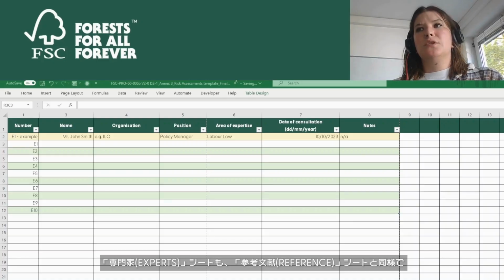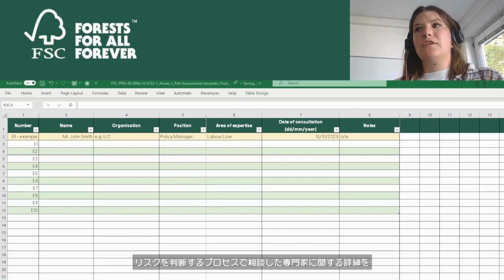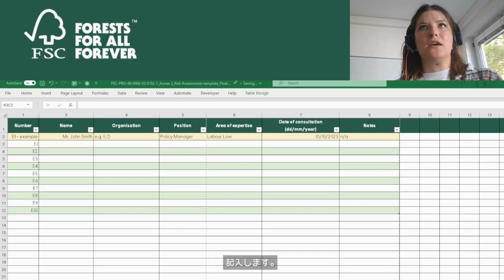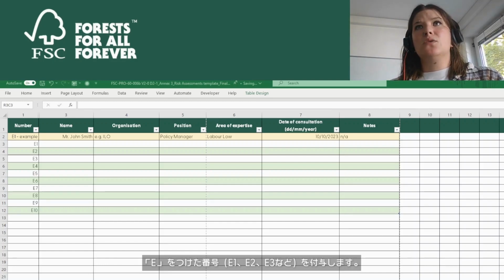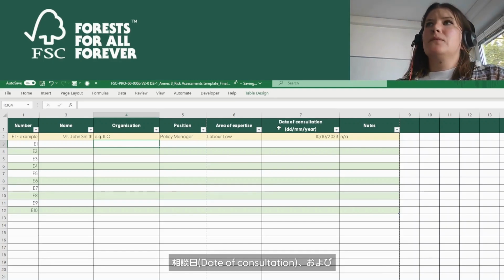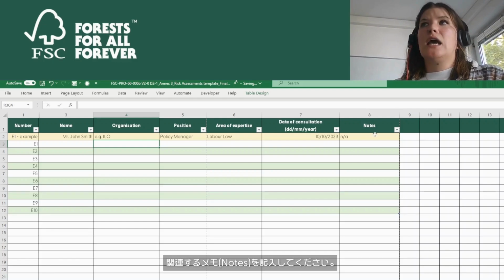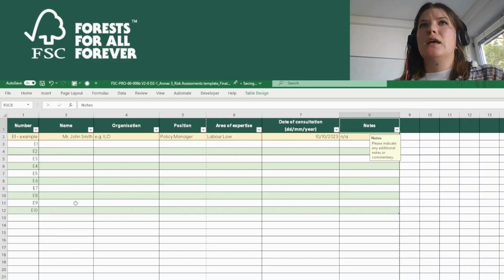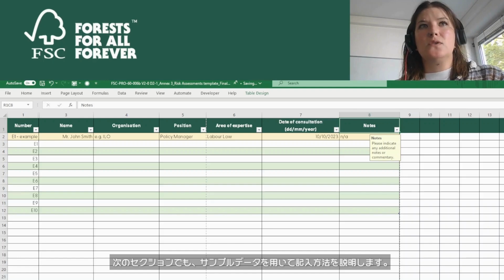The expert sheet is similar to the references sheet in that it asks for various details related to experts that are consulted in the process of determining risk. This asks for, again, an identifying number followed by the letter E, so E1, E2, E3. It asks for the name of the expert, their associated organization, their position at the organization, their area of expertise or field of study, the date they were consulted, and any relevant notes. In the next section, I'll show you how to fill this out using example data.